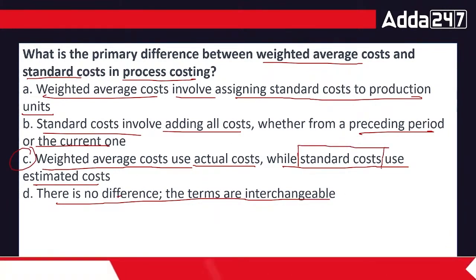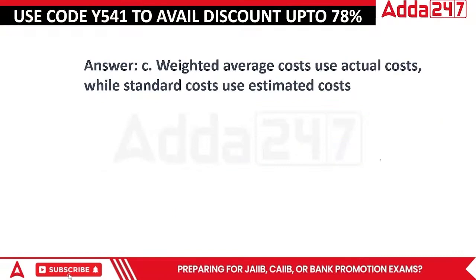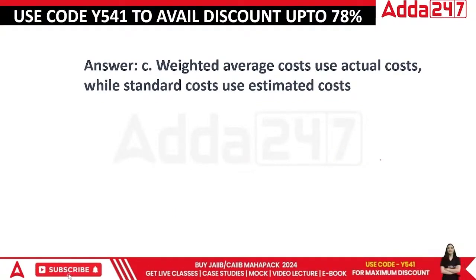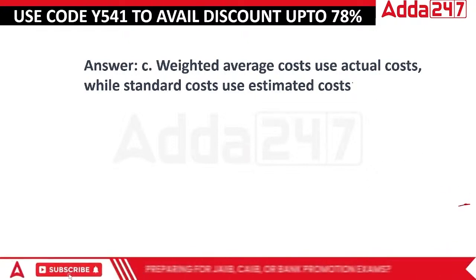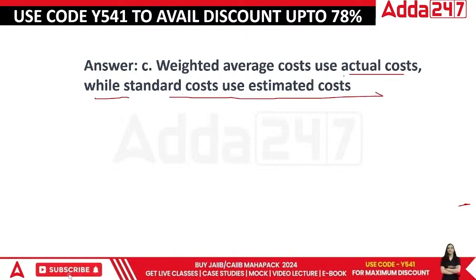This should be done. If I tell you we should be meeting at 7:30, and there is a should, at what point of time is it feasible for you and me? That would be the actual thing. So weighted average cost uses actual costs, while standard cost uses estimated cost.